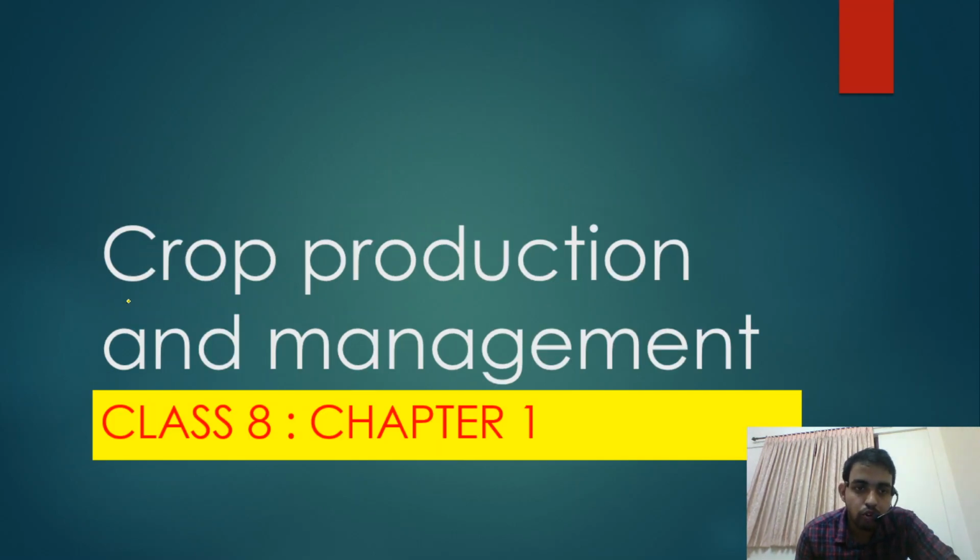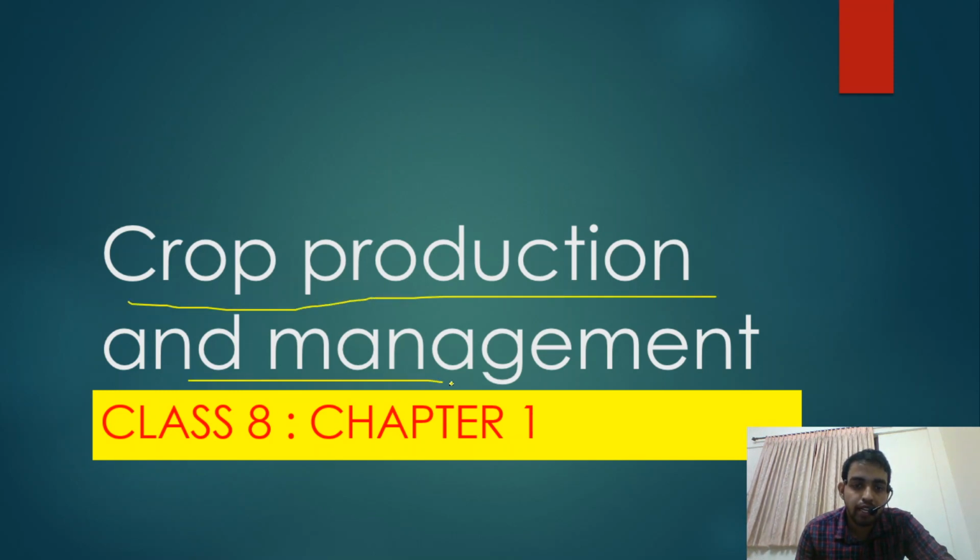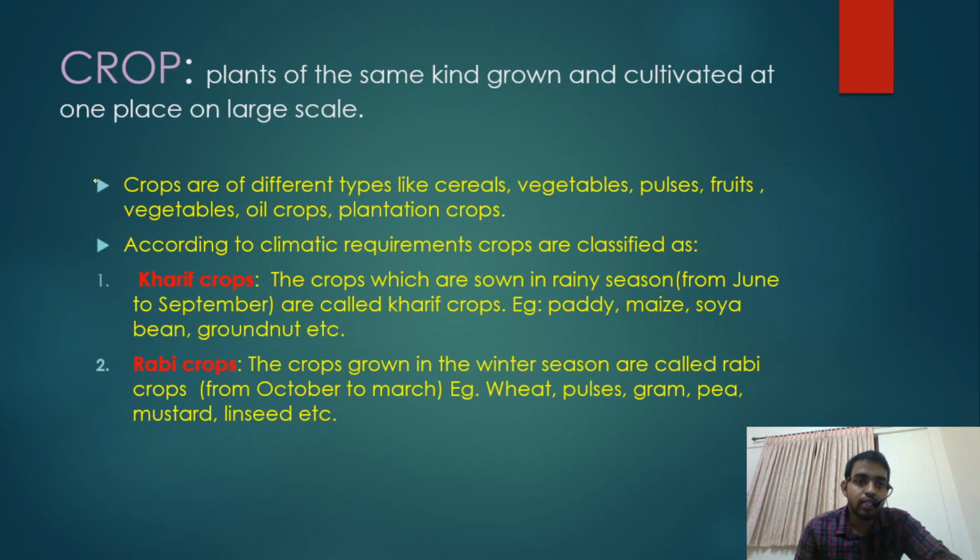So we are going to discuss our new chapter in class 8, that is crop production and management. First of all, what is a crop? You must have visited a field, like a paddy field or wheat field or something else. There you will see only a single variety, a single kind of plant. That's why we call it a crop. Plants of the same kind grown and cultivated at one place are our crops.